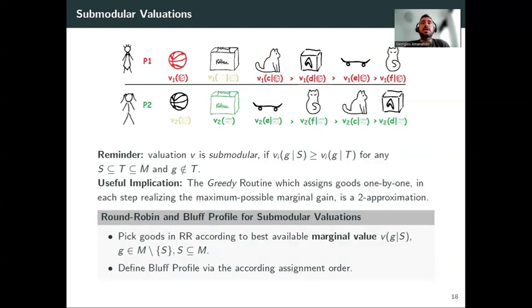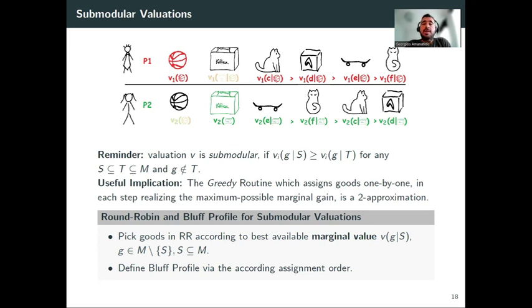Now, for the submodular case, already it's not completely obvious how the mechanism proceeds, because every time something is allocated, the true ordering of the remaining items might change, right? But independent of that, we are going to show that we do have approximate equilibria, and they do induce fair allocations.